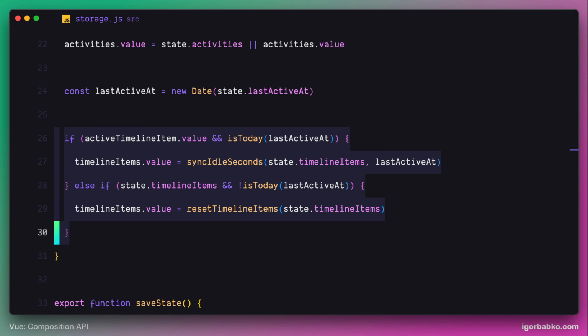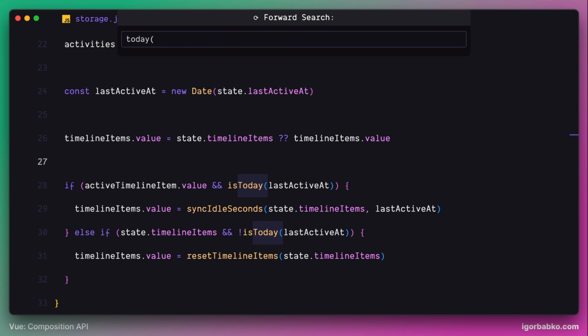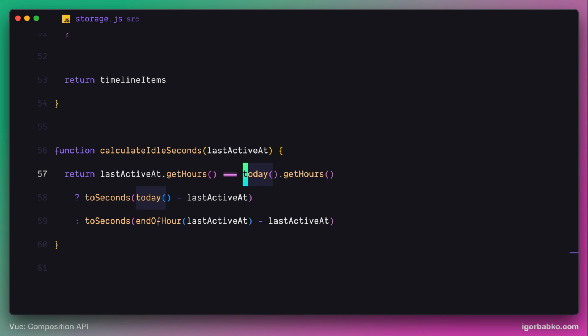So before checking this condition, we have to actually assign the read timeline item data to the timeline items reactive variable. And in case this state does not exist, we're going to fall back to default timeline item objects generated automatically like this. And these default timeline item objects do not have any activities assigned, as well as any time tracked. So now our selection should be persisted.